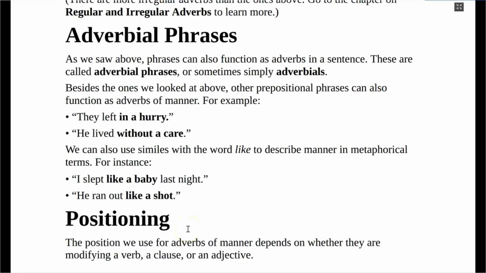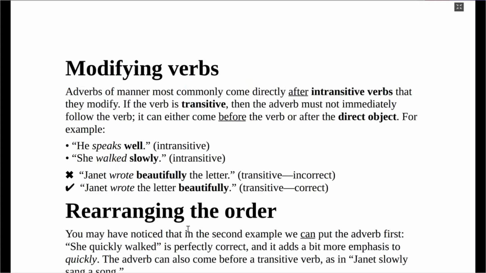Let's talk about the positioning of adverbs of manner. The positioning depends on whether they are modifying a verb, a clause, or an adjective. Now, if they are modifying a verb, adverbs of manner mostly come directly after intransitive verbs. If you are not sure what intransitive verbs are, check my channel for the explanation of kinds of verb and you are going to get the mental picture of what we are talking about. So adverbs of manner most commonly come directly after an intransitive verb, that is a verb that does not take an object.